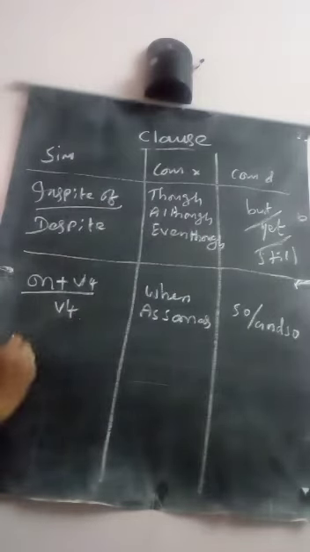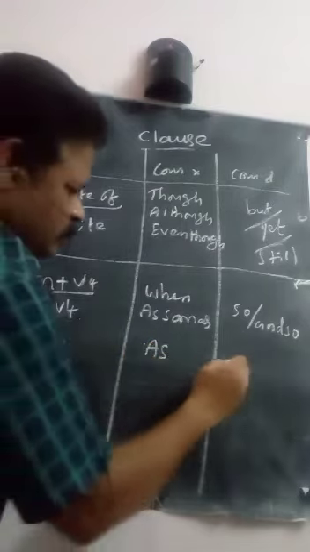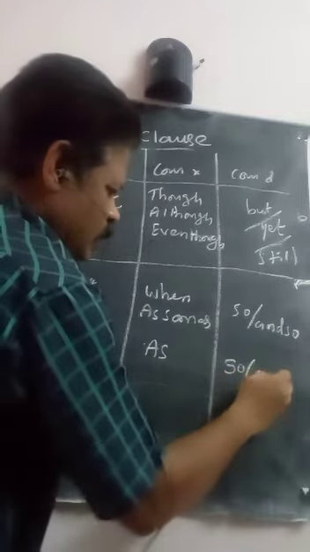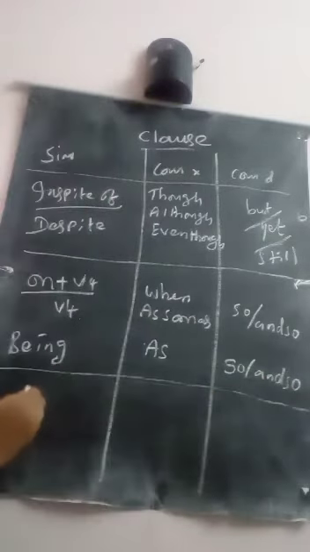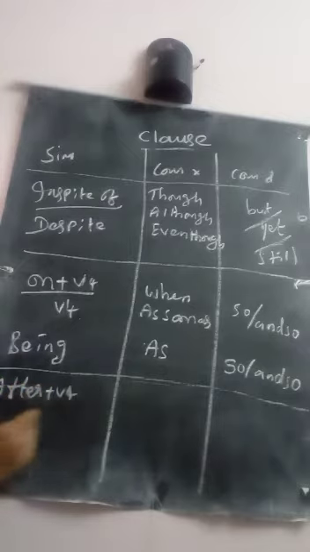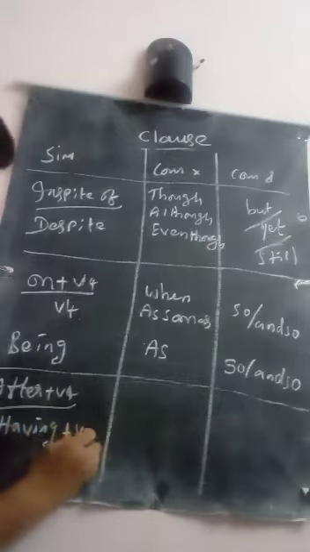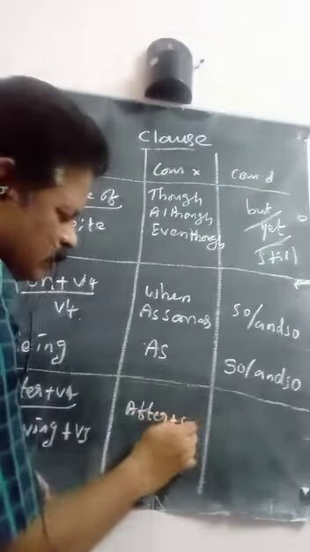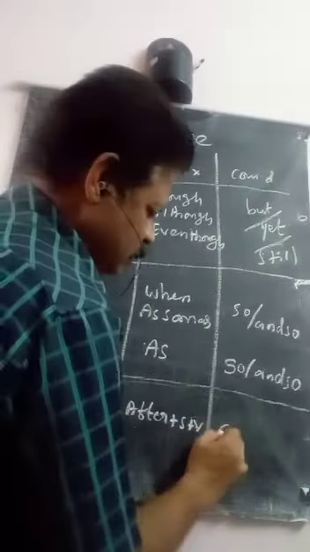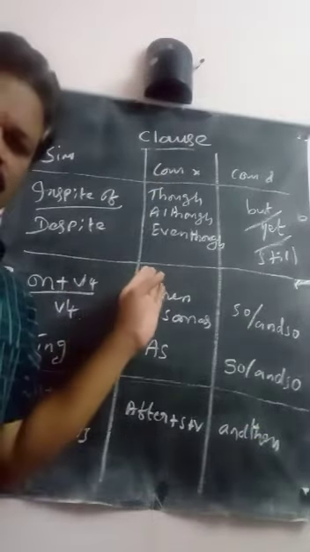Then being, say as. Here also so are and so. Here after plus V4, or having plus V3. Here after plus subject plus verb. Here and then. You take this in your note.